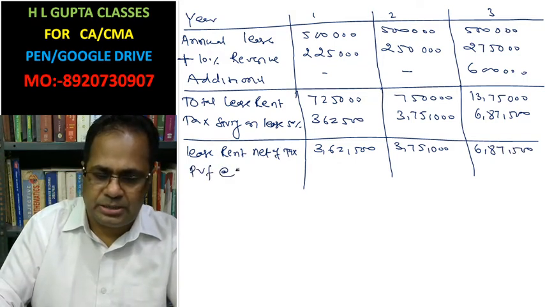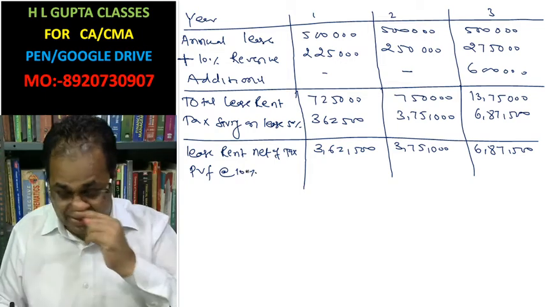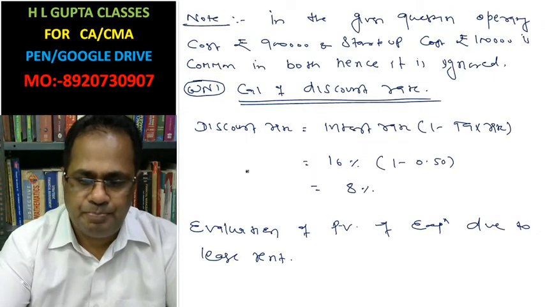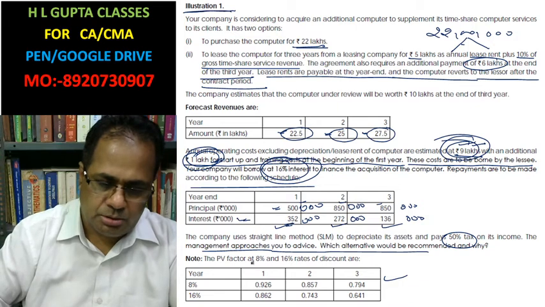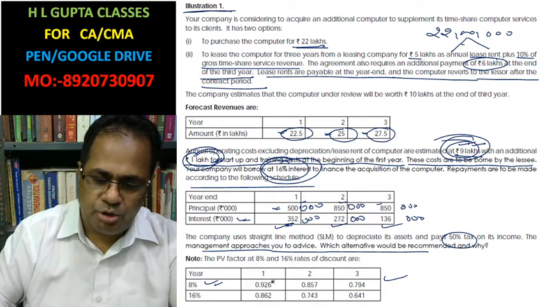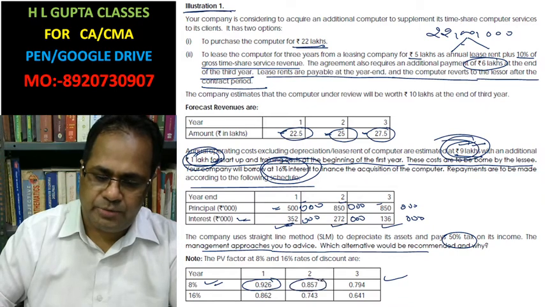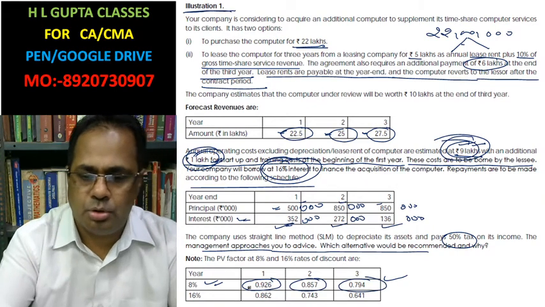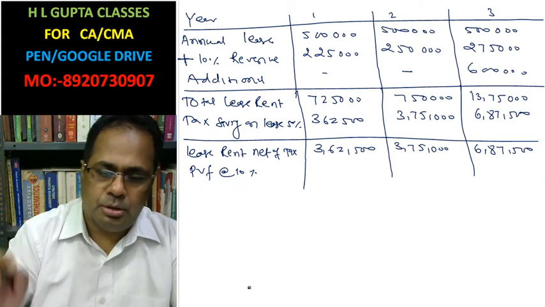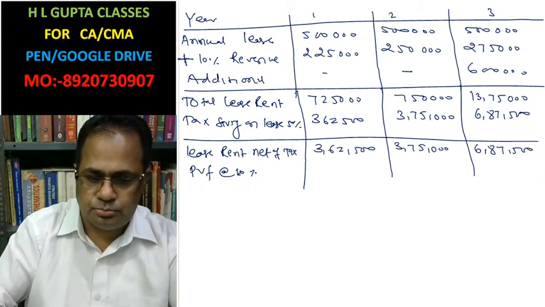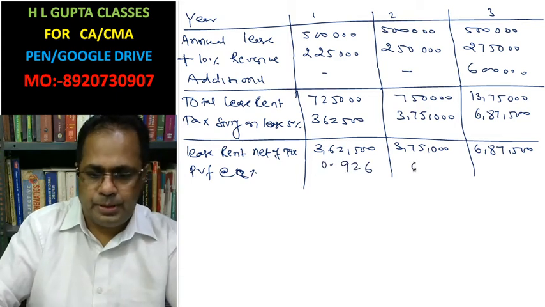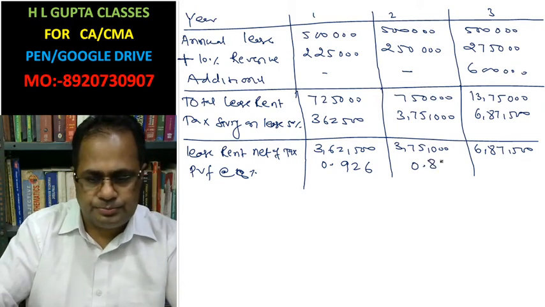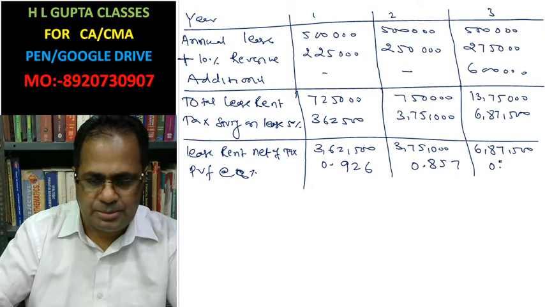Present value factor at the rate of 8%. Please try to understand in this case, it is 8%: 0.926, 0.857, 0.794.